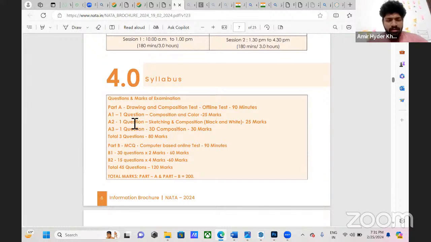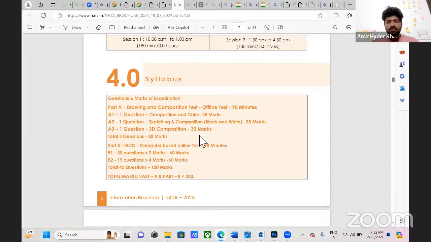This is the syllabus for the two parts. Part A is the drawing and composition test. It's an offline test. They'll give you paper and you have to bring pencils and all the coloring equipment by yourself, and the same applies in JEE Main Paper 2 also. It's 90 minutes. Question one will be composition and color. They'll check your color theory, knowledge, and color sense. Question two is sketching and composition, black and white. Question three is 3D composition, your 3D effects. It comes to 80 marks overall.